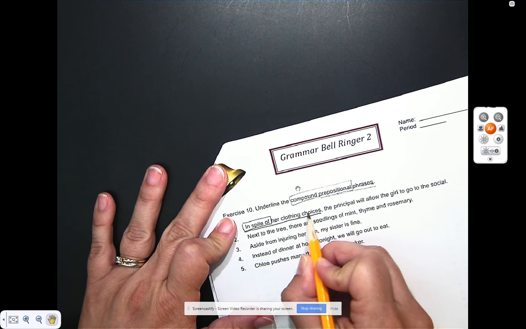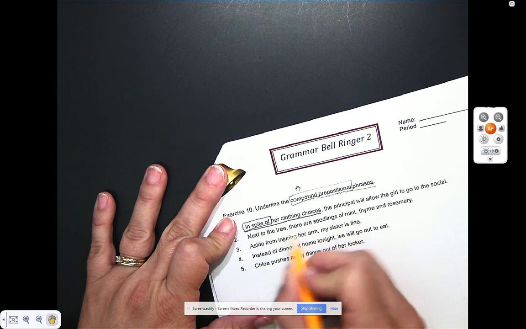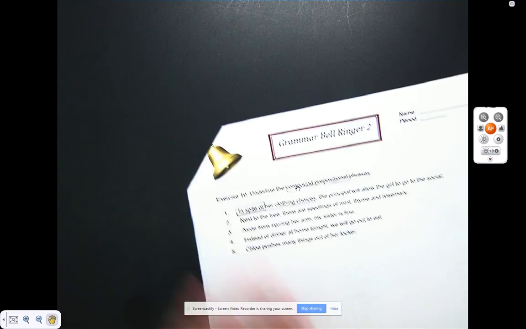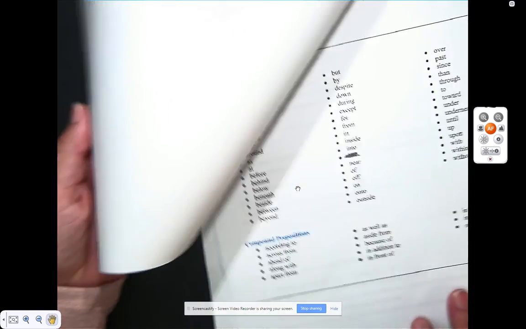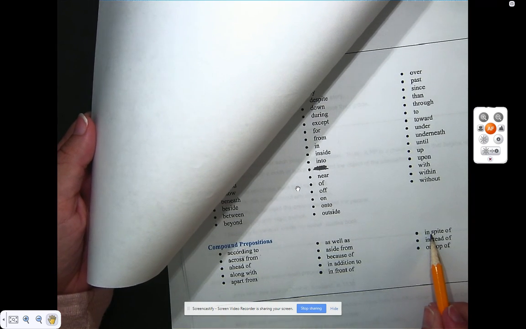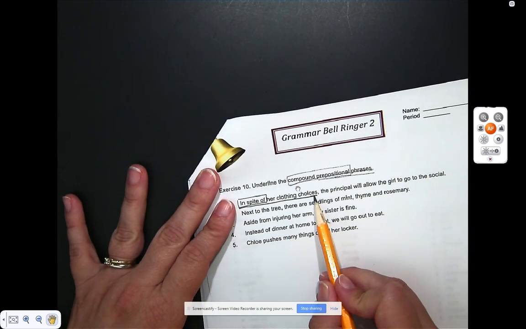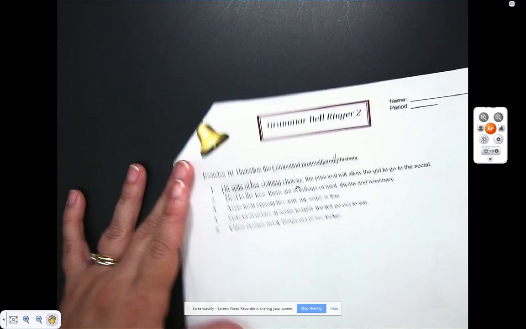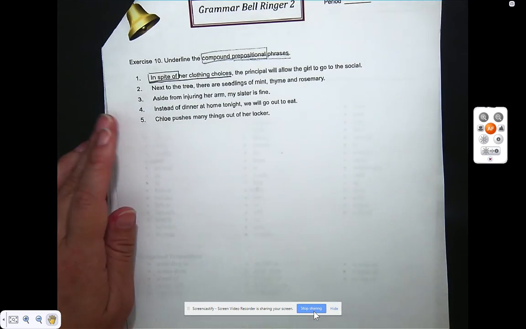Clothing is an adjective describing what kind of choices. Okay? So notice I've boxed three words because in spite of is a compound preposition. And then I go all the way to the noun. Okay, and I'll let you do the next four by yourself. Enjoy. Happy grammaring.